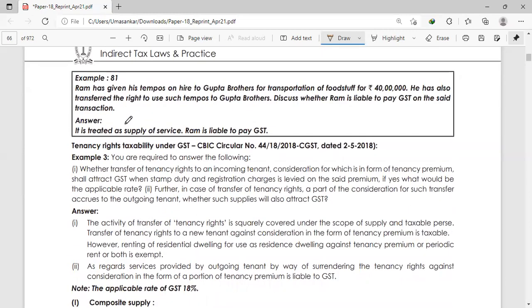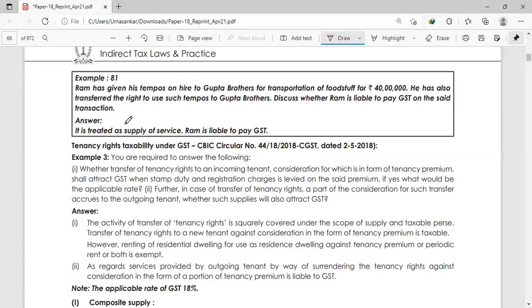Okay, example number 3. You are required to answer the following question: whether the transfer of tenancy right to an incoming tenant, the consideration for which is in the form of tenancy premium, is liable to GST when stamp duty and registration charges are levied on the said premium. If yes, what would be the applicable rate? And further, in case of transfer of tenancy rights, where a part of the consideration for the transfer accrues to the outgoing tenant, whether such part will also attract GST. It is under clarification, the CBIC circular. So this is important for avoiding confusion. This clarification has been given under the CBIC circular.